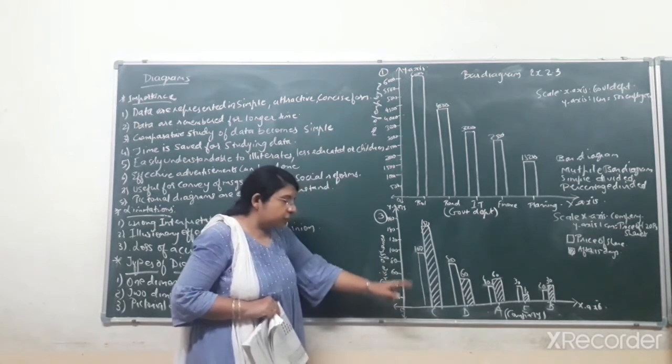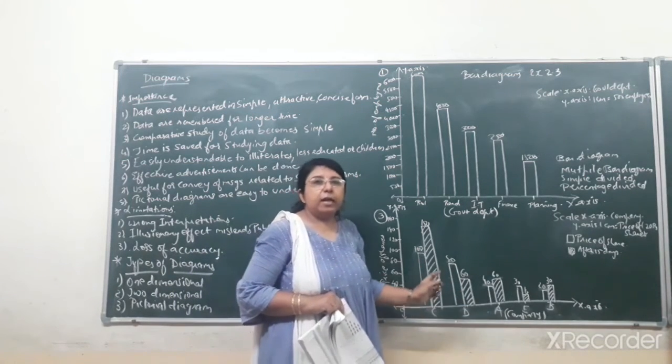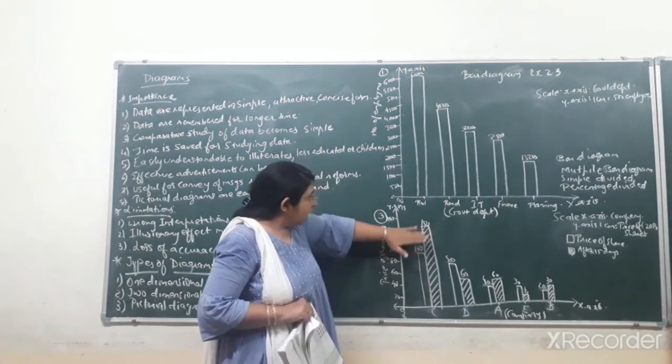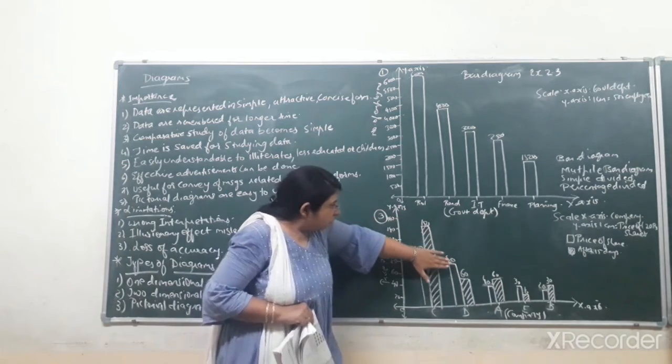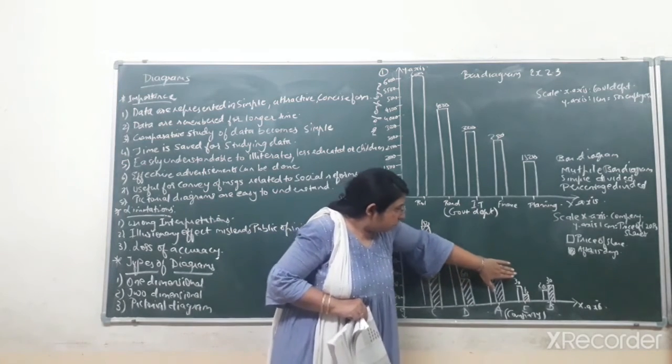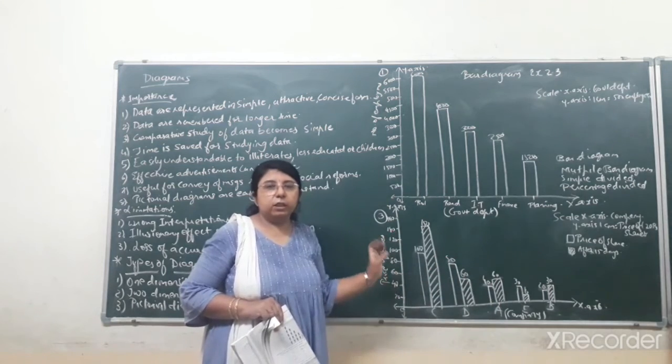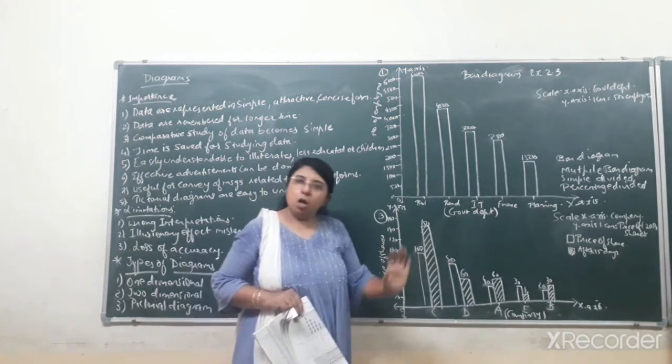I have taken this order purposely, to get easy analysis from the graph. Here you can see easily the highest growth is of C, then D, then A, E, and then B. So for easy analysis, I have done the order from highest to lowest.